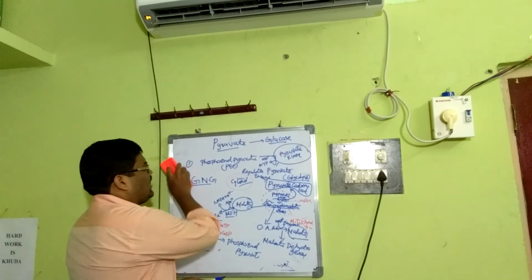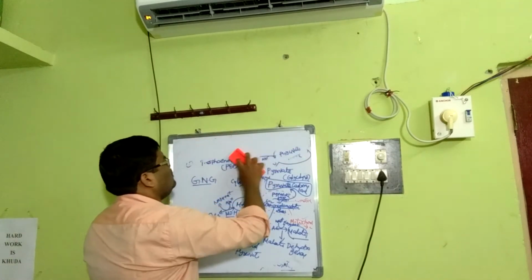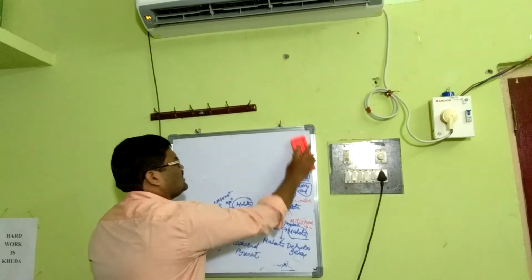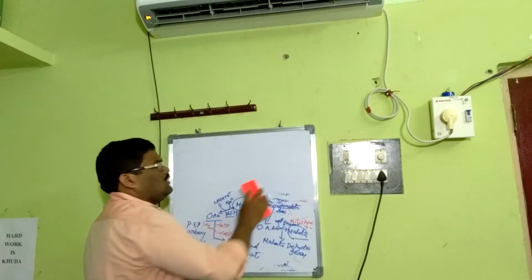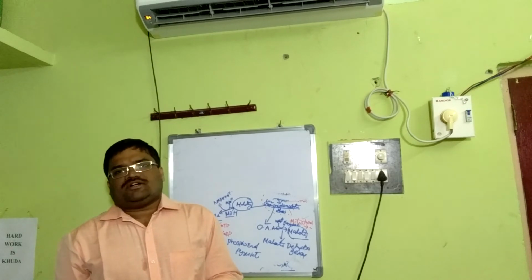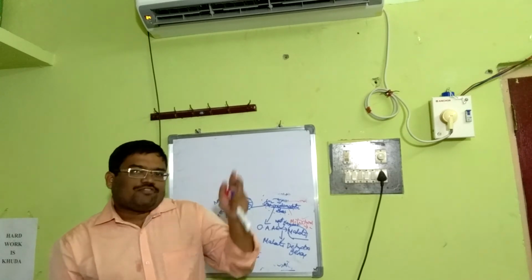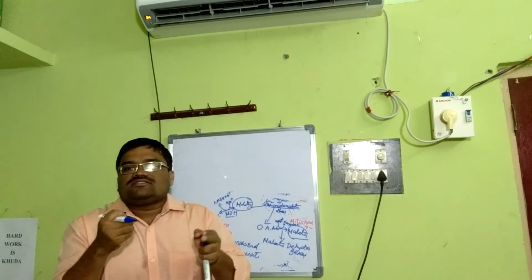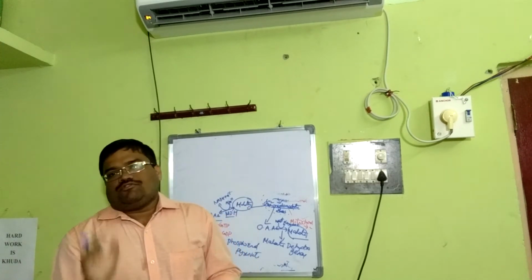Then the second reaction is at fructose 1,6 bisphosphate. In glycolysis, fructose 6-phosphate becomes fructose 1,6 bisphosphate by phosphofructokinase.